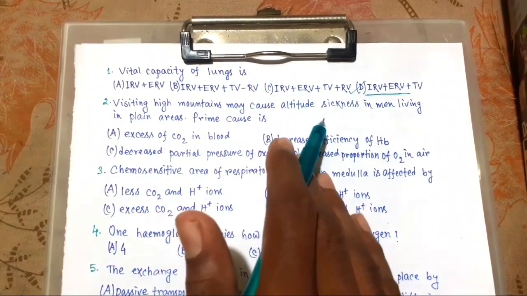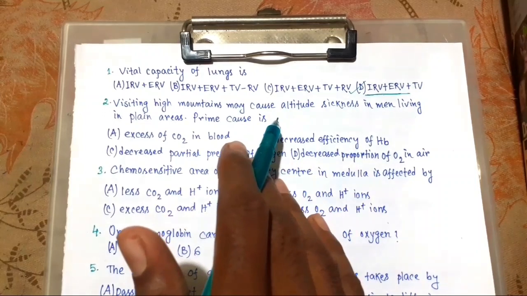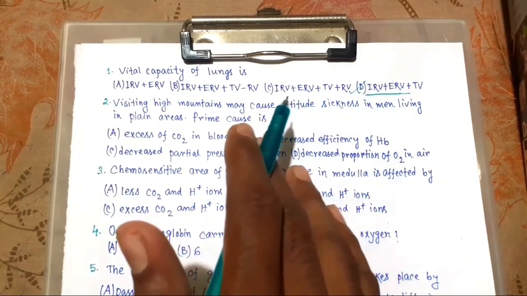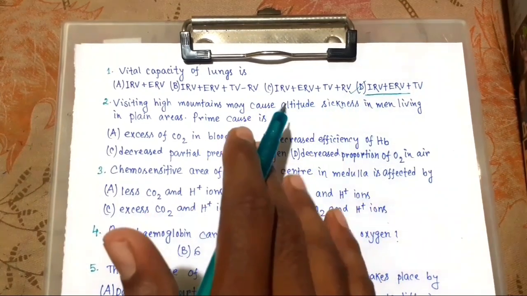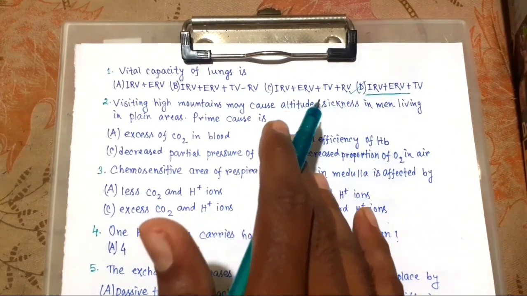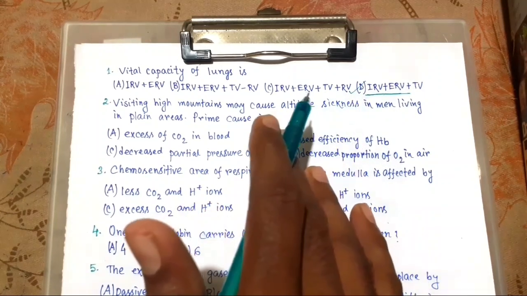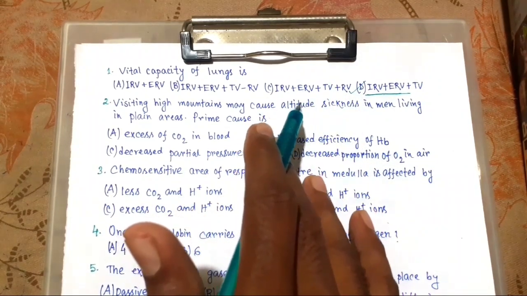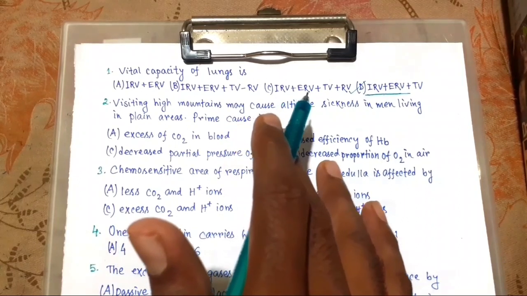Altitude sickness is an illness due to low atmospheric pressure at high altitudes. It is characterized by nausea, fatigue, and heart palpitation.